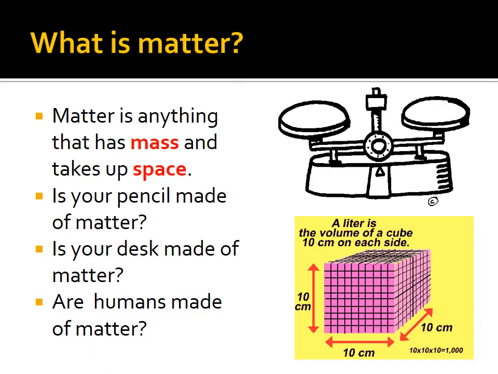And also it says here, matter is anything that has mass, or you could say weight, and takes up space. Now, the amount of space something takes up is called the volume. So if we were to measure length times width times height of a square or a rectangle, you would determine how much space it takes up. So matter is anything that has mass and takes up space. So your pencil, of course, takes up space. It does have a little mass. The desk that you use in school also has mass. It takes up space. And humans, we also have mass and we take up space. So we all have matter.